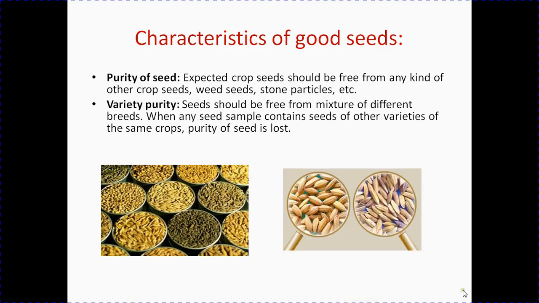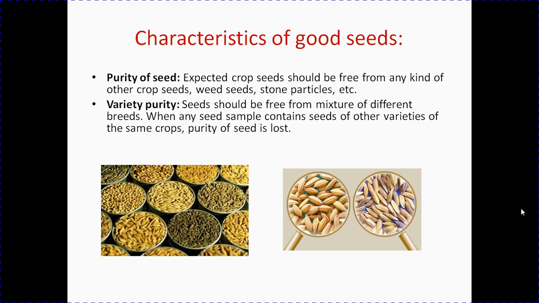This picture shows you the pure seeds and the seeds with some other varieties. If Nazirshail rice seed is mixed with Binashail rice seed, the seed will not be varietically pure.